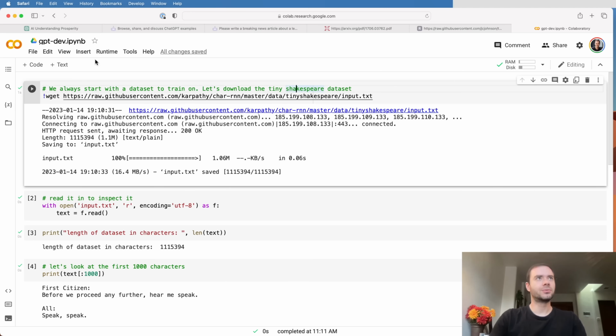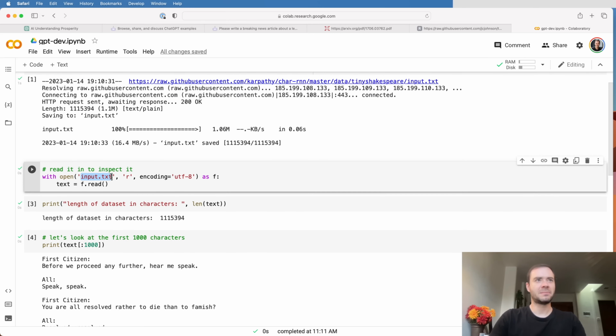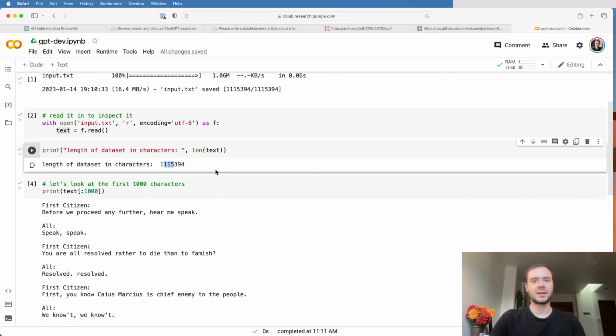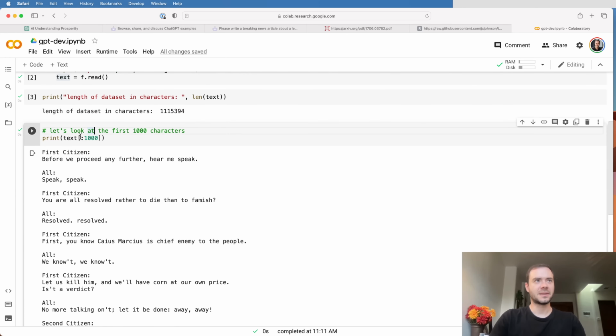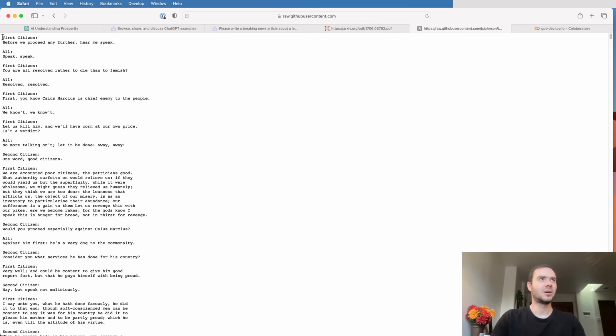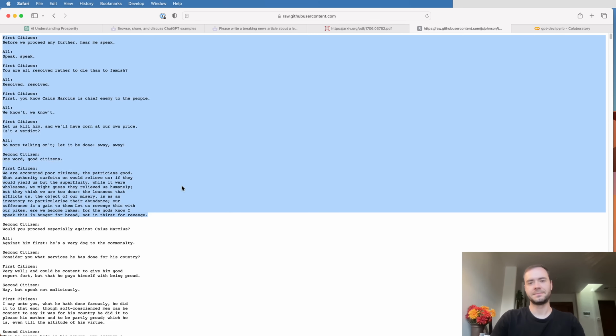Okay, so I created a new Google Colab Jupyter notebook here. This will allow me to later easily share this code that we're going to develop together with you so you can follow along. So this will be in the video description later. Now, here I've just done some preliminaries. I downloaded the dataset, the tiny Shakespeare dataset, at this URL, and you can see that it's about a 1 megabyte file. Then here I open the input.txt file and just read in all the text as a string, and we see that we are working with 1 million characters roughly. The first 1,000 characters, if we just print them out, are basically what you would expect. This is the first 1,000 characters of the tiny Shakespeare dataset, roughly up to here.